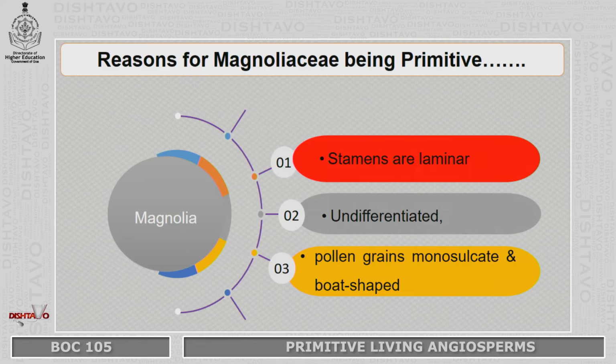Also, reasons for Magnoliaceae being primitive are that the stamens are laminar, which means that the stamens are not differentiated into the filament and the anther. So they are undifferentiated, and pollen grains are monosulcate and boat shaped.